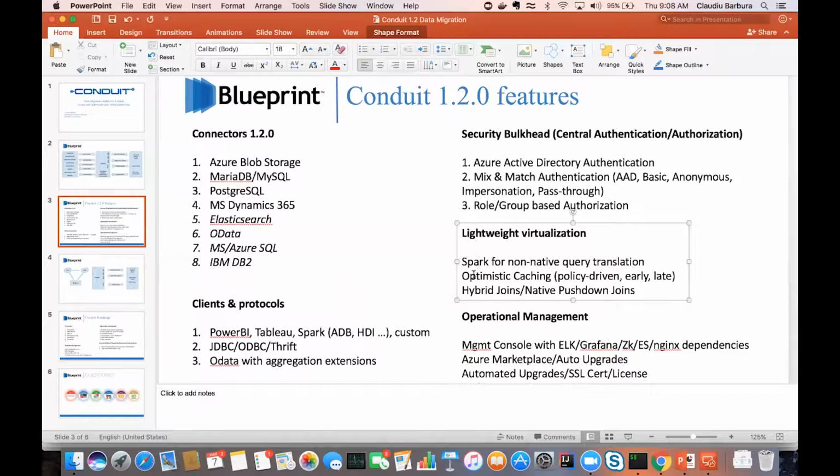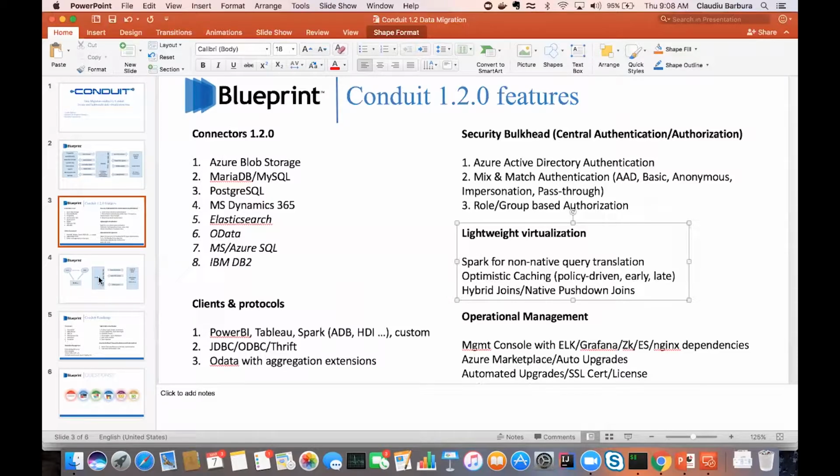This offloads computation resources from the data source to Conduit, and it allows critical transactional systems to not be competed for by reporting or any read operation basically coming from BI tools or custom applications. And then the hybrid join story that I just talked about earlier.